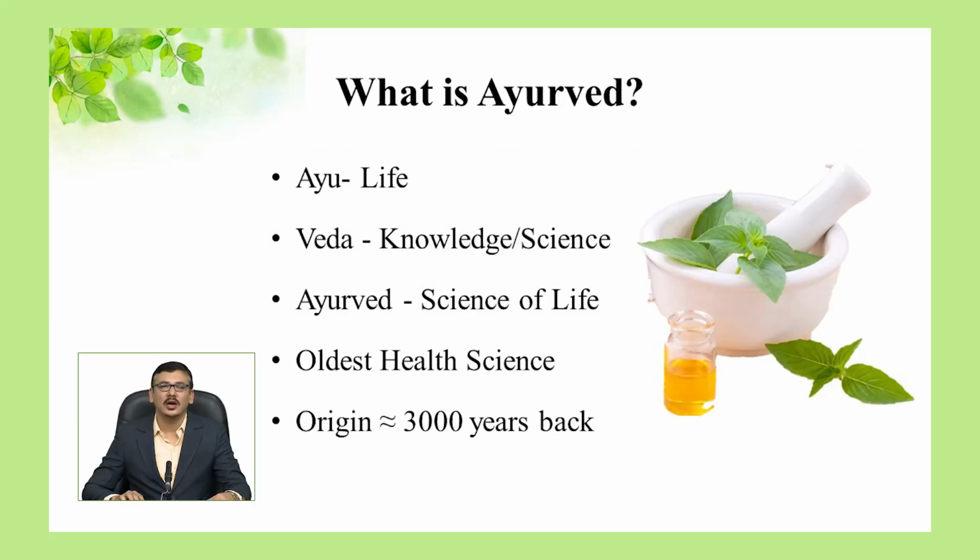Let us first understand the meaning of the word Ayurveda. Basically, Ayurveda is a Sanskrit word derived from two different words. The first word is Ayu and the second word is Ved. Here, Ayu means life and Ved means knowledge or science. By combining, we get the word Ayurveda, which means science of life.